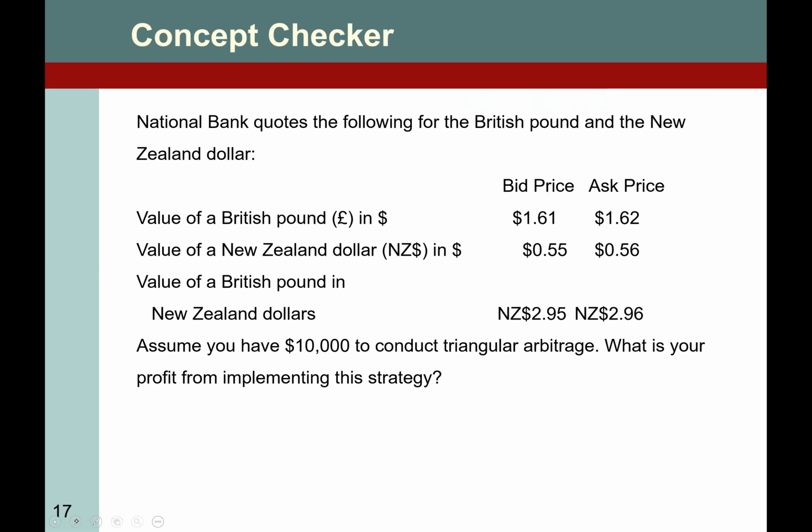Here we go. Let me just read the question and then we will talk about this. National Bank quotes the following for the British pound and New Zealand dollar.